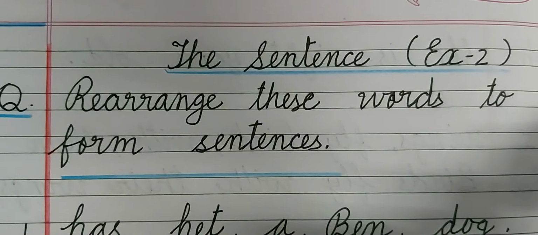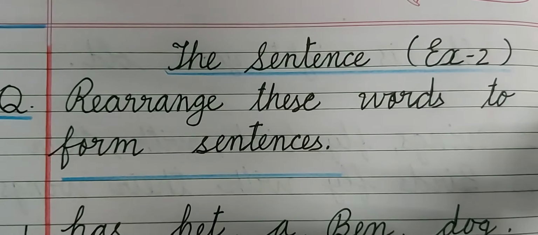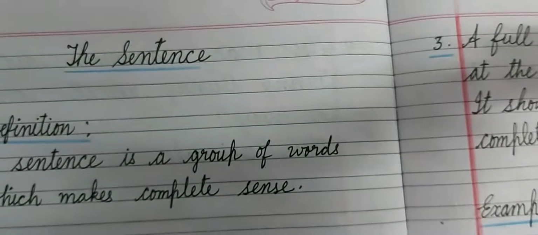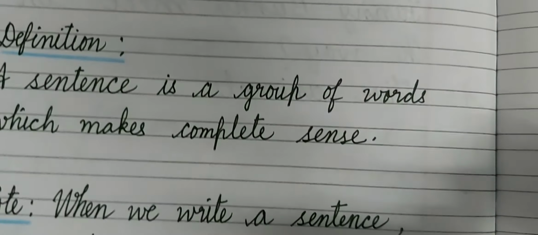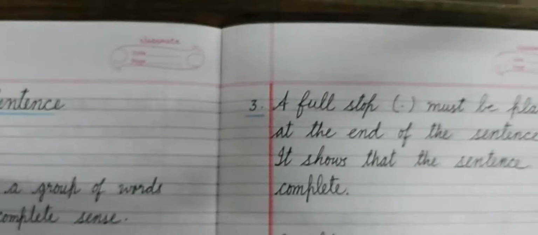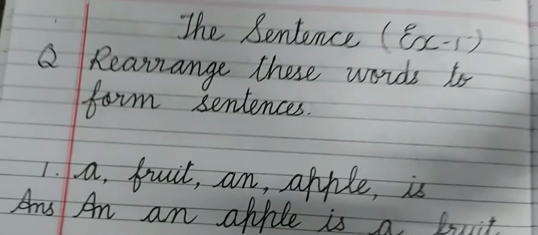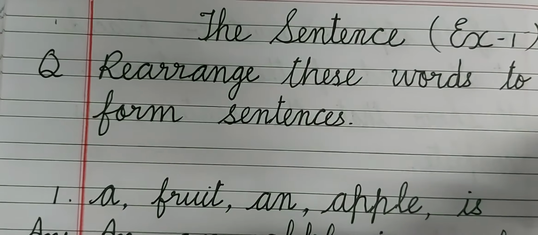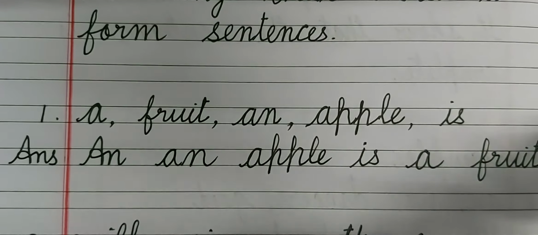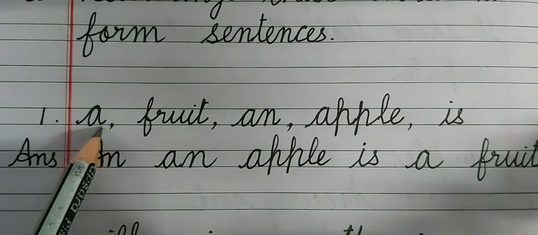We are doing exercises of the sentence, rearrange the words to form sentences. We had done the definitions and explanation of the sentence. Now today we are going to do the exercises. Rearrange these words to form sentences. Now these words are in jumbled order.